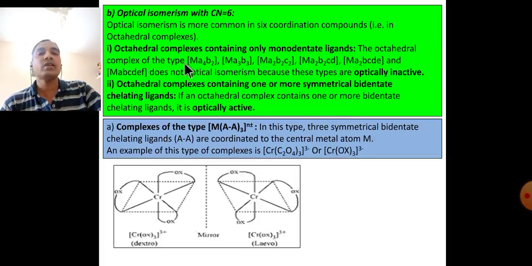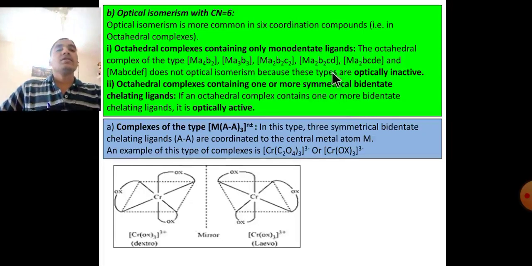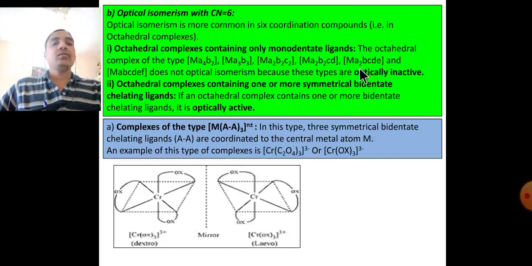The octahedral complexes of type Ma4b2, Ma3b3, Ma2b2c2, Ma2b2cd, and Ma2bcde, and last, Mabcdef, do not show optical isomerism because these types are optically inactive.